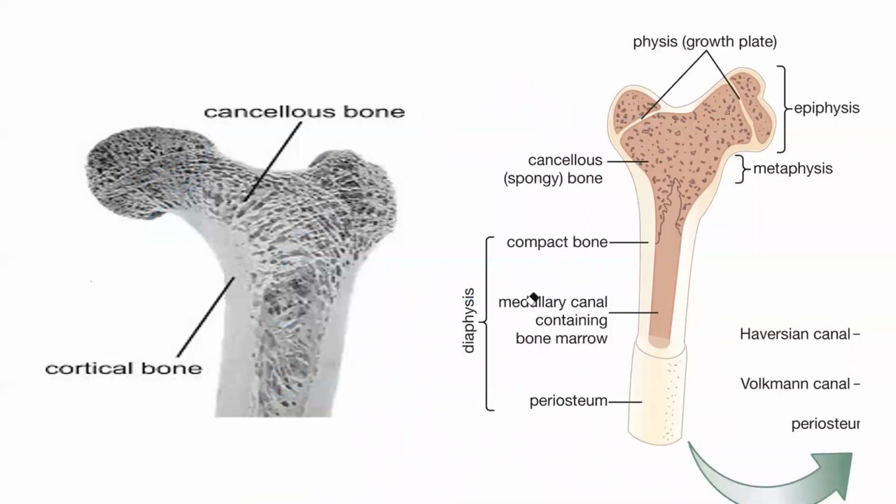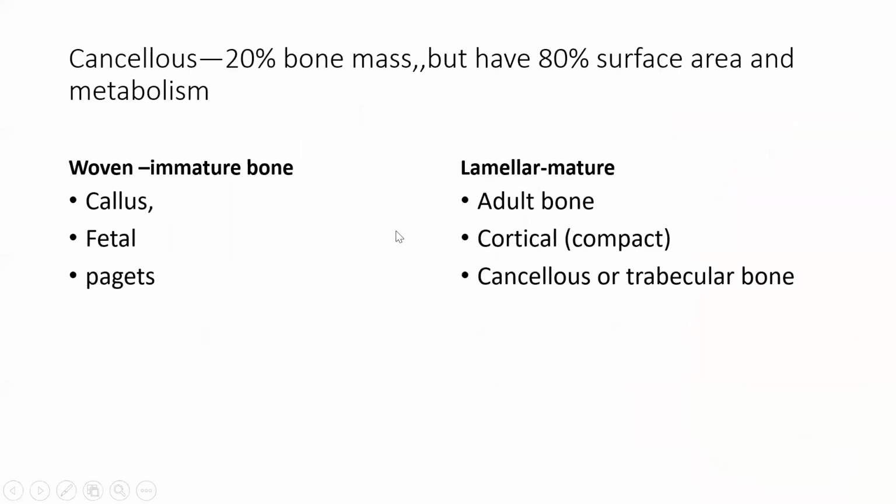Diaphysis actually consists of cortical bone, and cancellous bone is over here. Now, what is bone mass? If you weigh cotton versus iron, obviously cotton would have less mass, but it will have more volume.